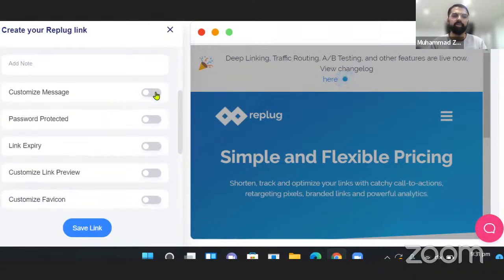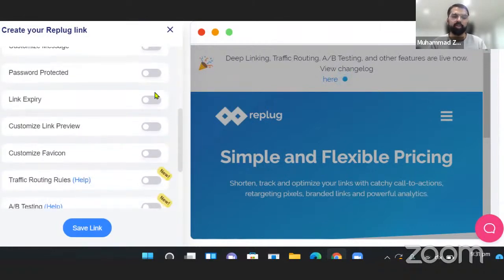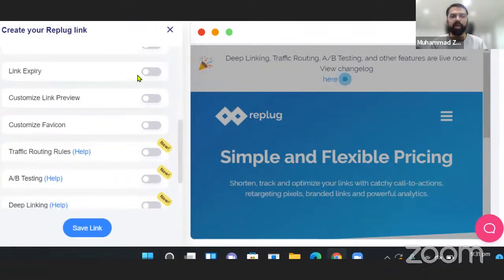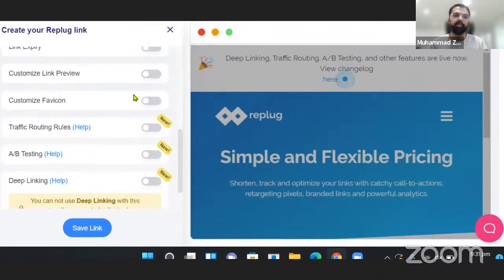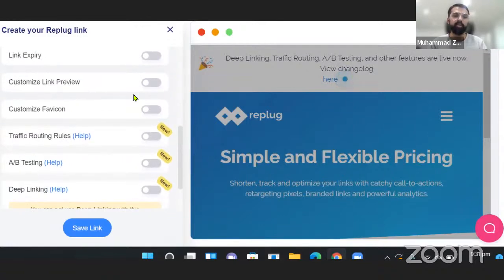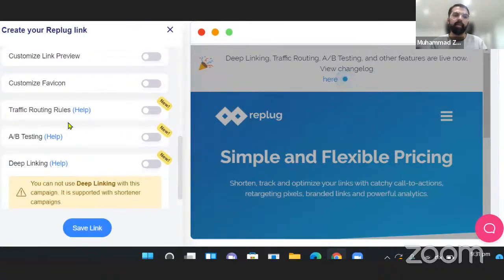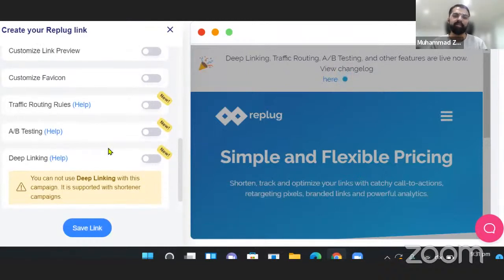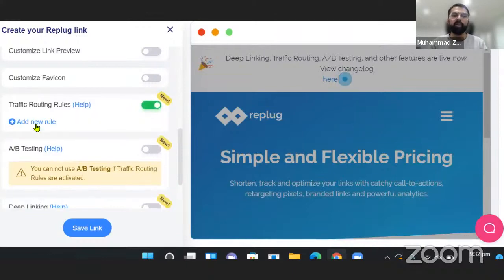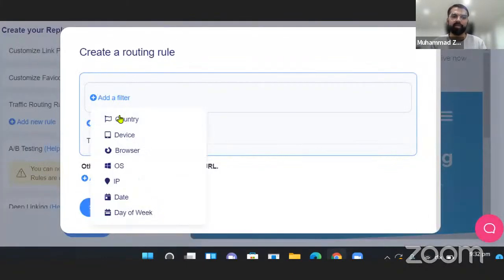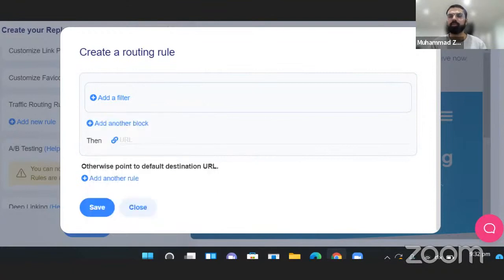And we can do all of these changes like customize the message, how it looks when I share the link, or password protect this short link, or put a link expiry date that after a particular time, remove it, or maybe customize the link preview, how the link looks when I share it with other people, even customize the favicon icon. Traffic routing rules, A/B testing, deep links. Daniel has already given a brief introduction on how they work. I'll just give you a small glimpse of all the filters in this. Yes, country, device, browser. There's a lot of modifications. One simple URL with lots of different destination URLs.